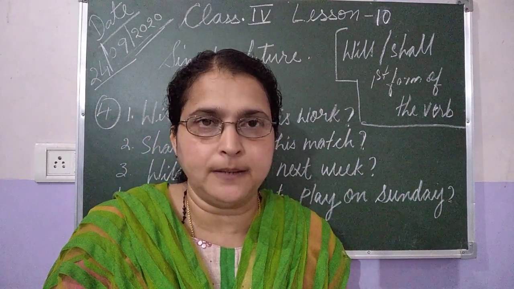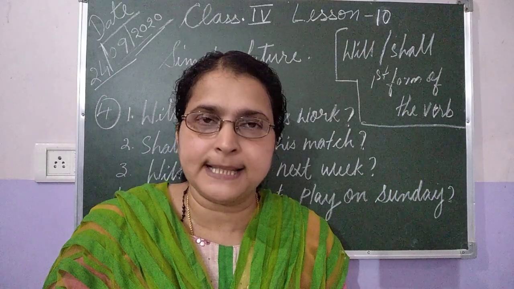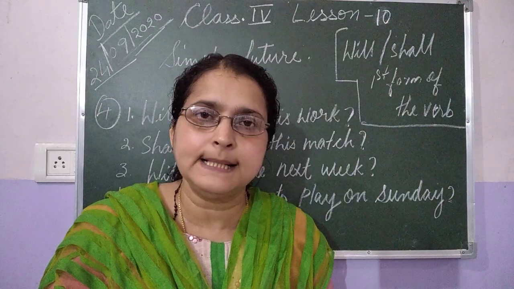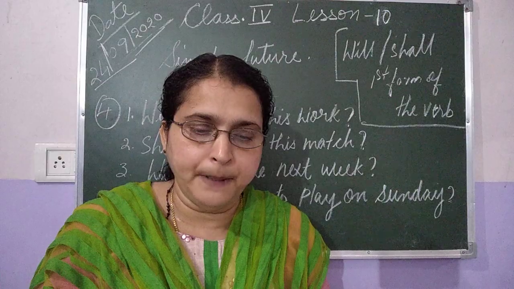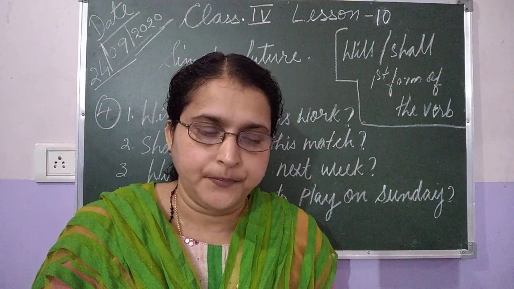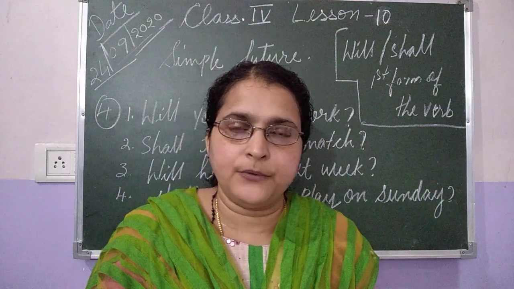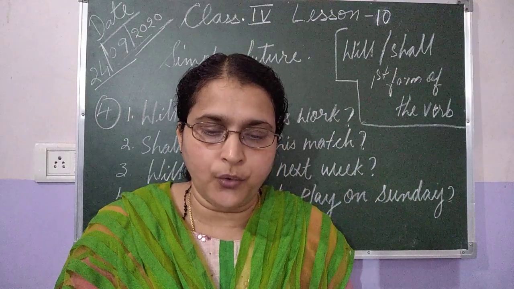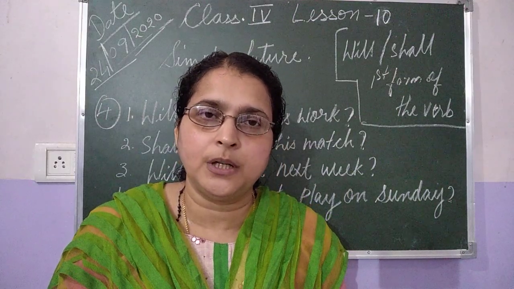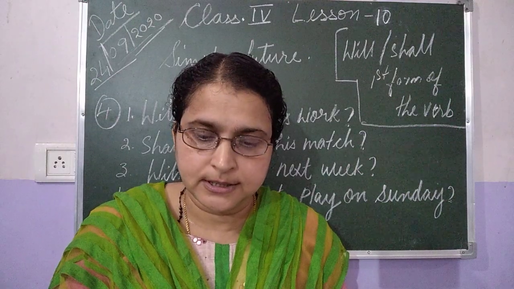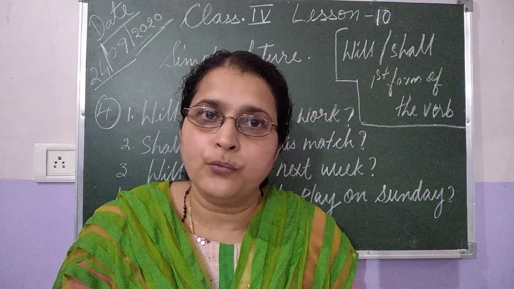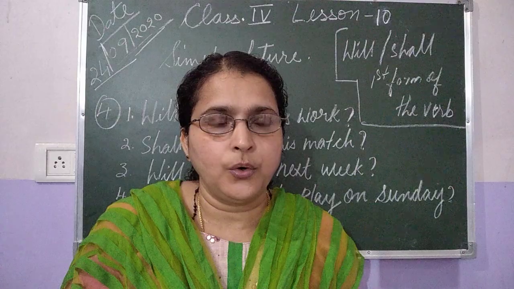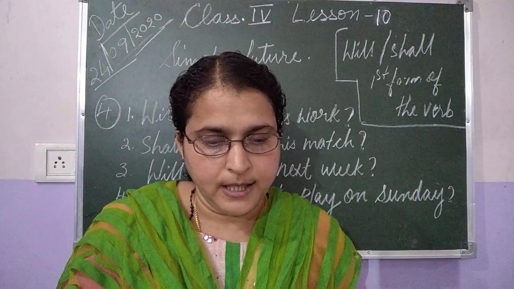Now, exercise 5 on page number 61. Complete the following table. Here the simple present tense is already given in your textbook. We have to write the simple past tense and the simple future tense. For past tense, what do we use? The second form of the verb. Walk. What is the second form? Walked, and the third form is also walked. Walk, walked, walked. And go, went, gone.